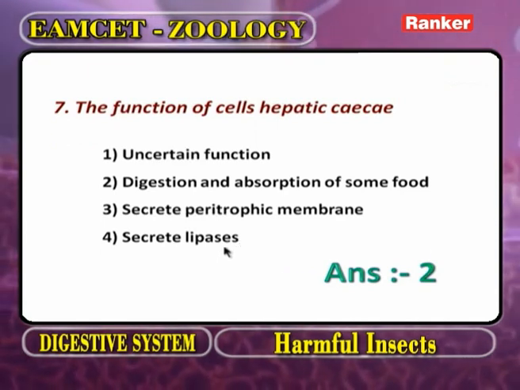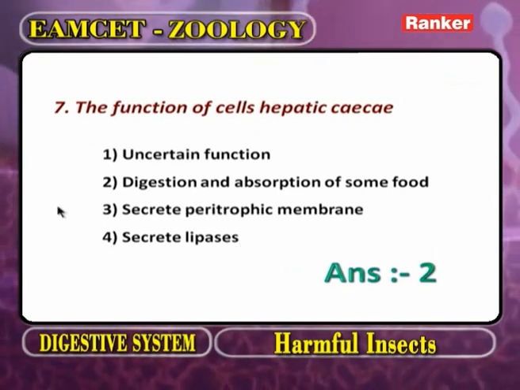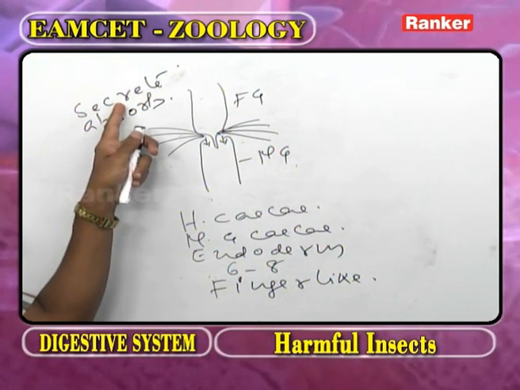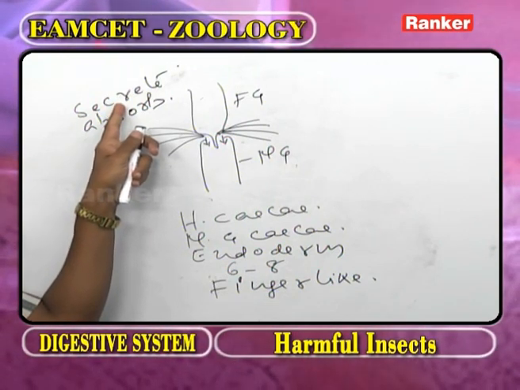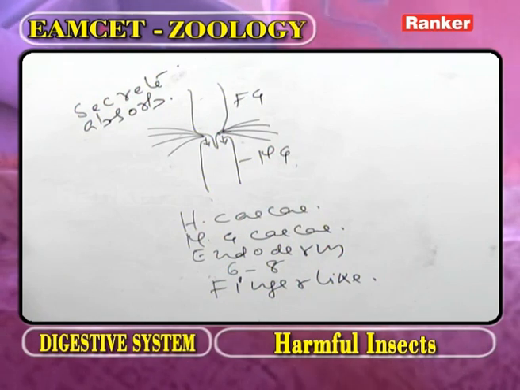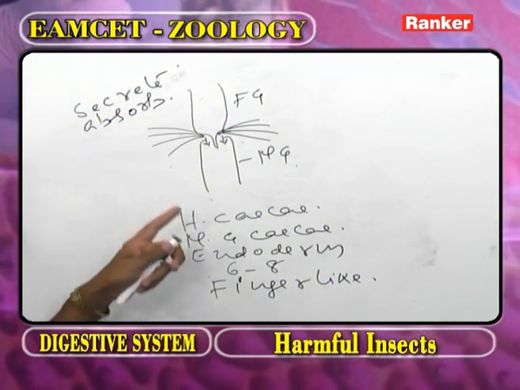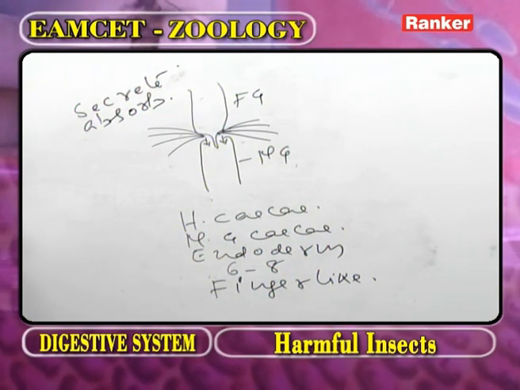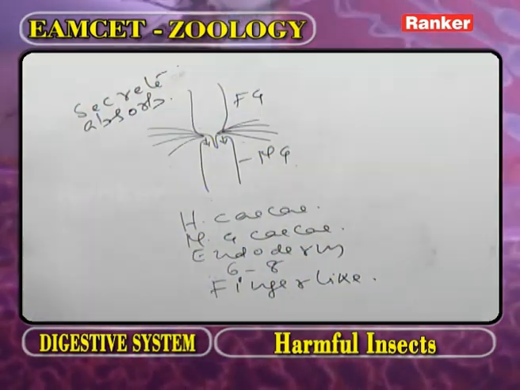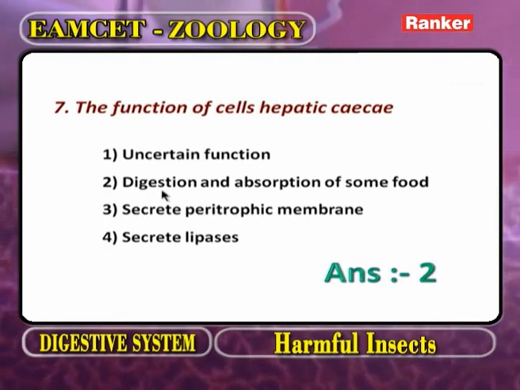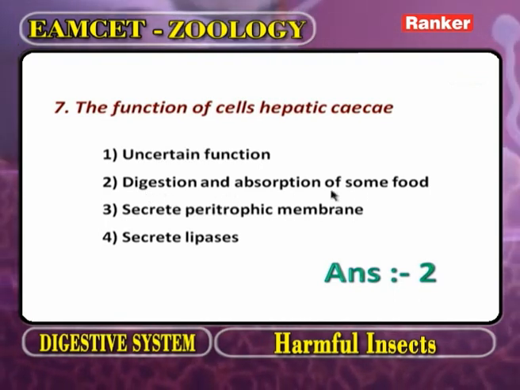Now as we observe, the hepatic caeca secrete enzymes, they help in digestion. After completing the digestion, the digested food materials are absorbed by hepatic caeca. So what is the answer for this question? The second one, digestion and absorption.